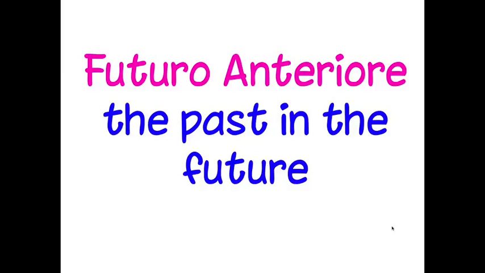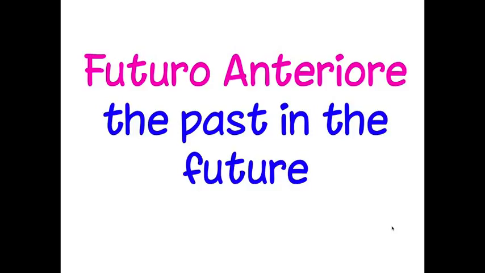And then we have this thing called futuro anteriore, which means the future in the past, the future perfect. Basically, this hasn't happened yet, but you might have a furthering time sentence. For example, when I will be 60, I will have taught Italian for 40 years. So I haven't taught Italian for 40 years yet, nor am I 60. So 60 is your threshold right there. That's your highest point. That's your future. But something will have happened before that. So it's actually the past inside the future.